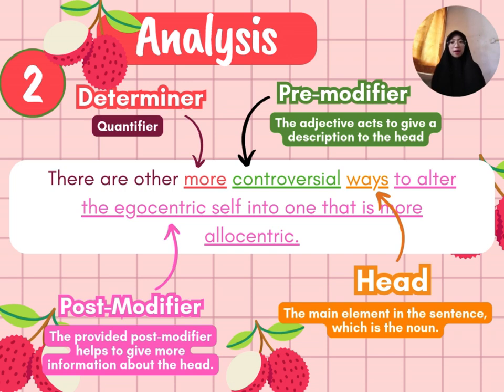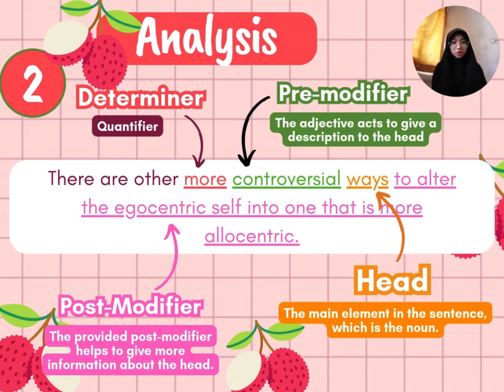So the post-modifier in this sentence has described the head further, and it stated how the ways can transform the self-centered perspective into one that is more focused on others, which fulfills the characteristic of the post-modifier, since it gives more information about the head apart from its description being controversial as stated in the pre-modifier, as I said before.